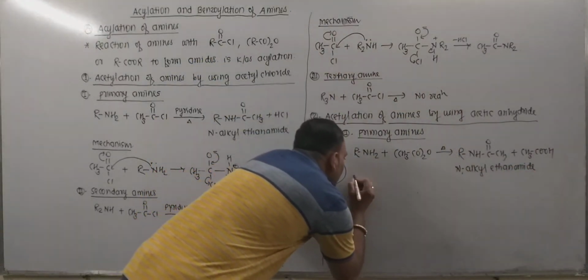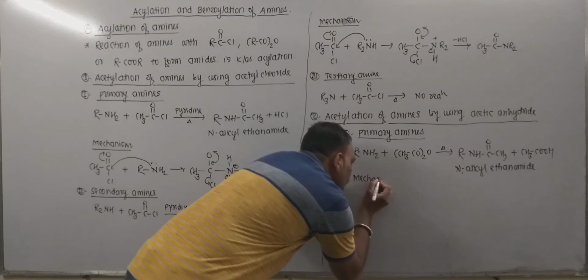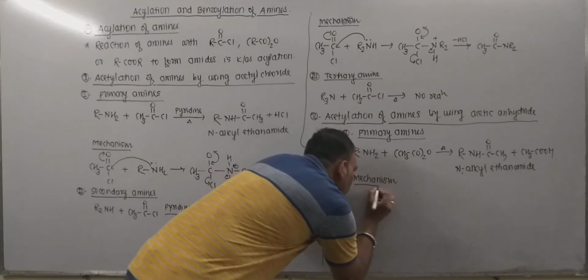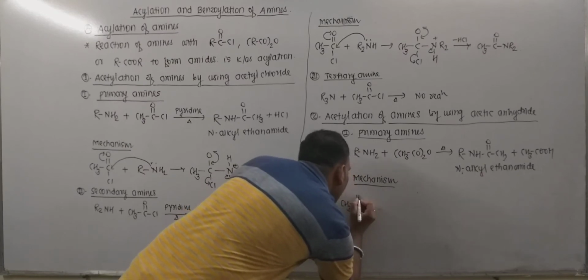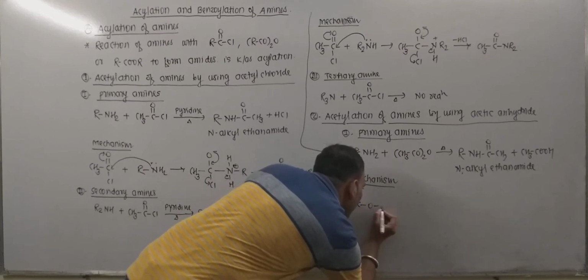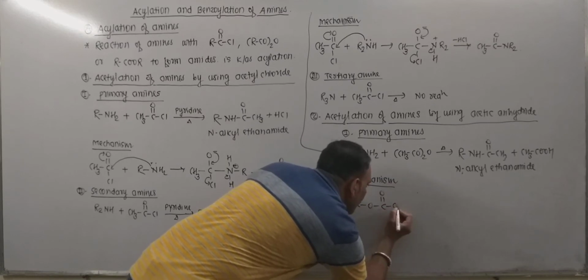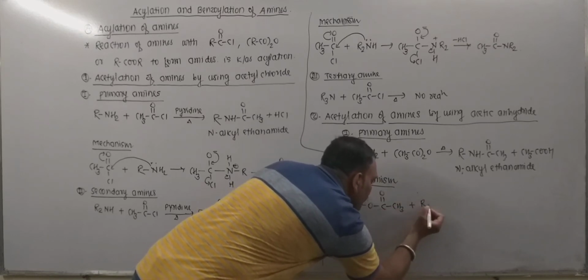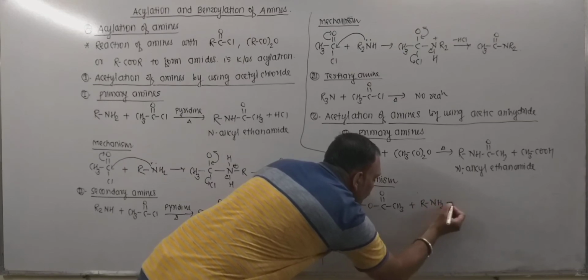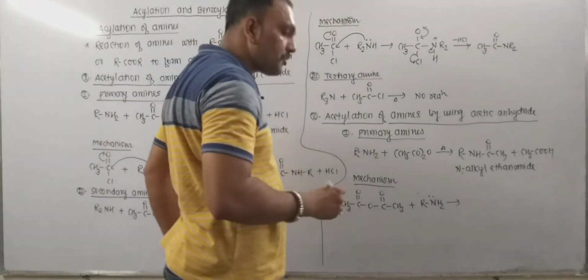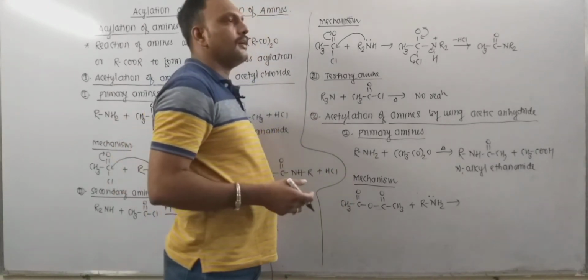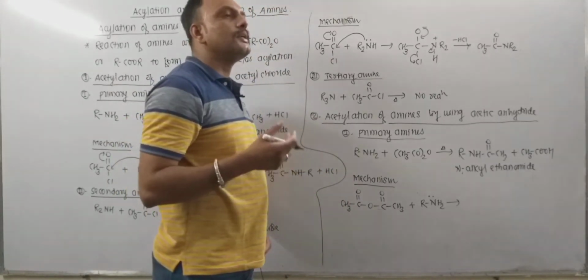Now let's see the mechanism of this reaction, how this reaction takes place. So remember, this is acetic anhydride and this is the representation of primary amine. We know that nitrogen has a lone pair, so it can attack and act as a nucleophile.